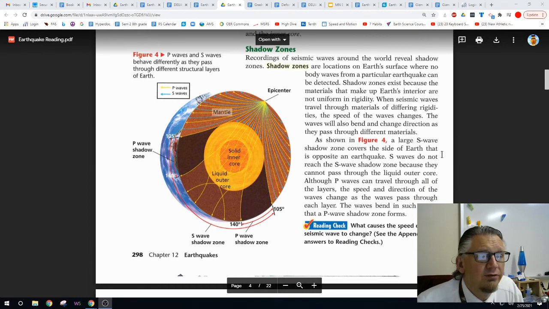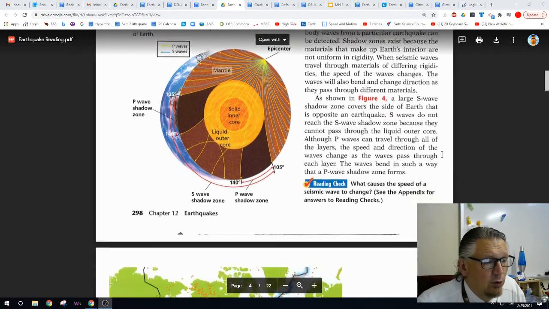As shown in Figure 4, a large S-wave shadow zone covers the side of the Earth that is opposite an earthquake. S-waves do not reach the S-wave shadow zone because they cannot pass through the liquid outer core. Although P waves can travel through all of the layers, the speed and the direction of the waves change as the waves pass through each layer. The waves bend in such a way that P wave shadow zones form.